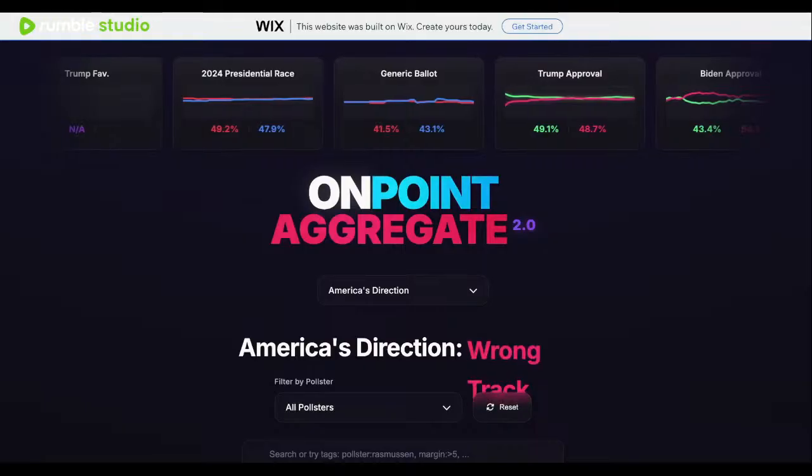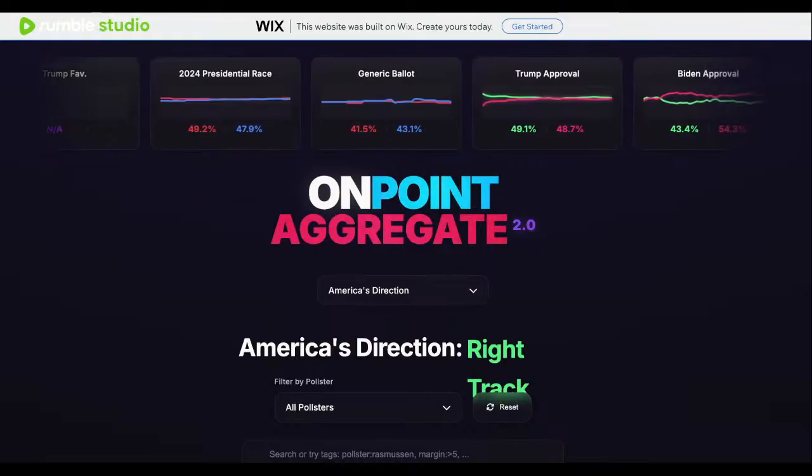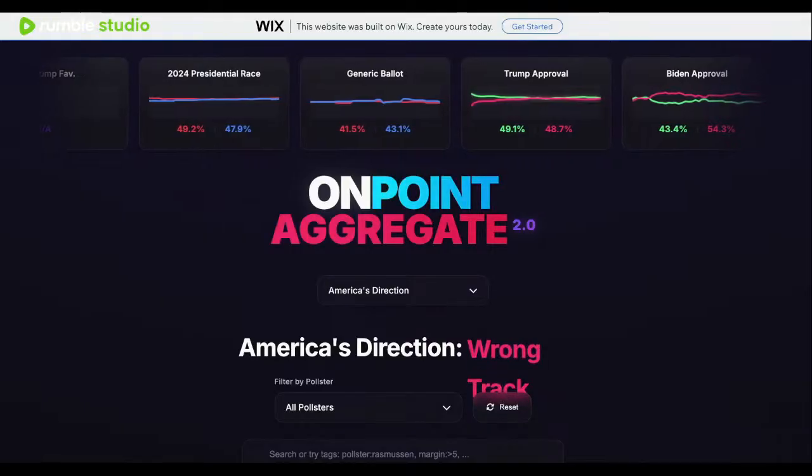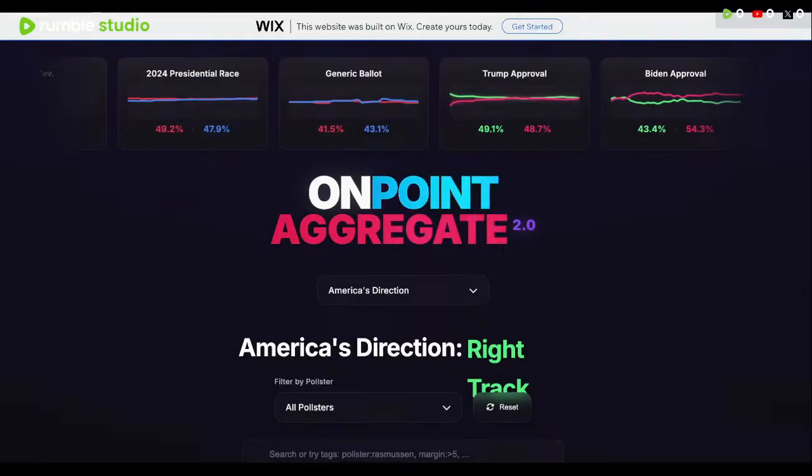And today we are going to be looking at the On Point Aggregate 2.0. And this has been waiting for quite some time. You know, we've been waiting.